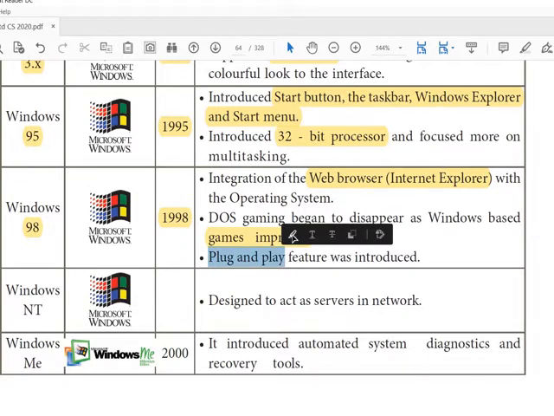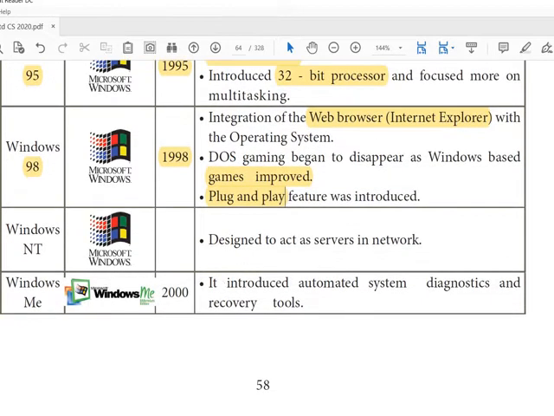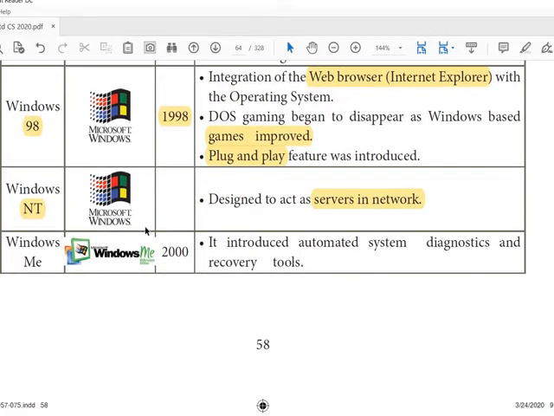What does plug and play mean? Just like our USB, our pen drive, we can easily insert and remove it. That is the plug and play method. Then Windows NT. The year is not mentioned. Designed to act as a server in networks. So Windows NT is network technology.